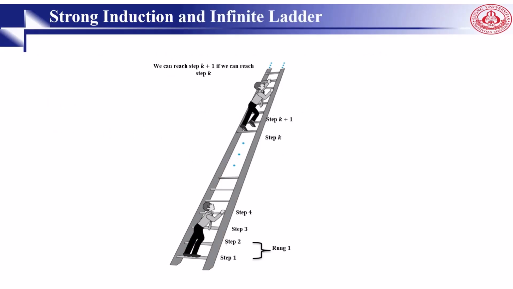So strong induction tells us that we can reach all rounds if we can reach the first round, and for every k, if we can reach P1 through Pk, then we go to the next. It means we can come to Pk plus 1 if all of the previous steps have been completely done.